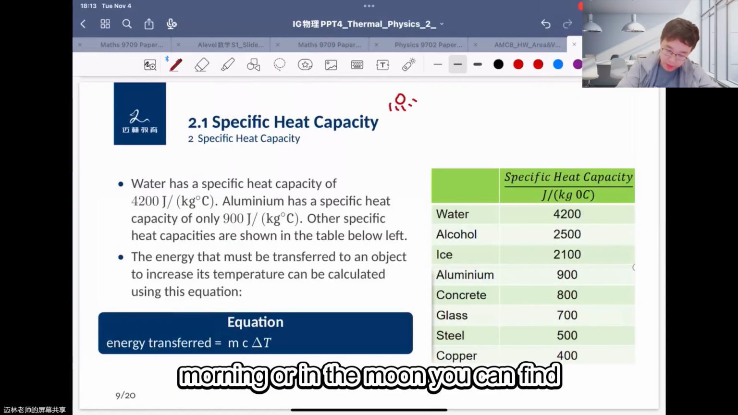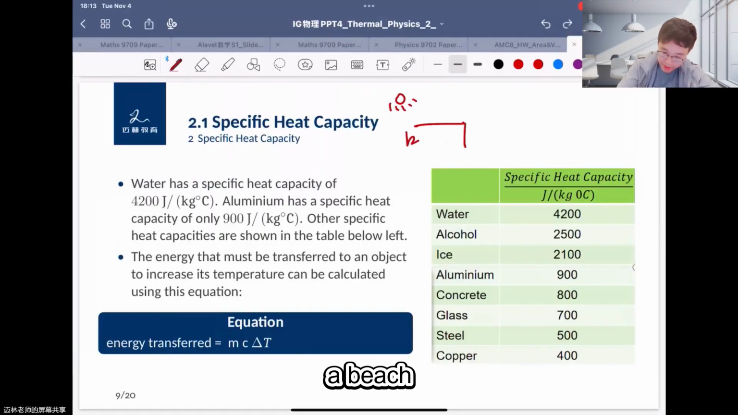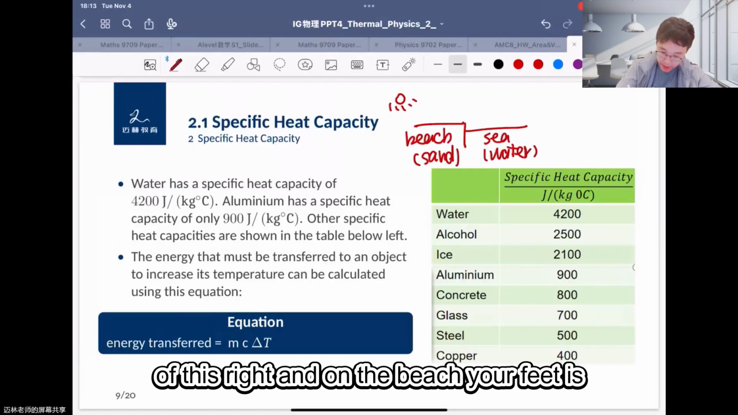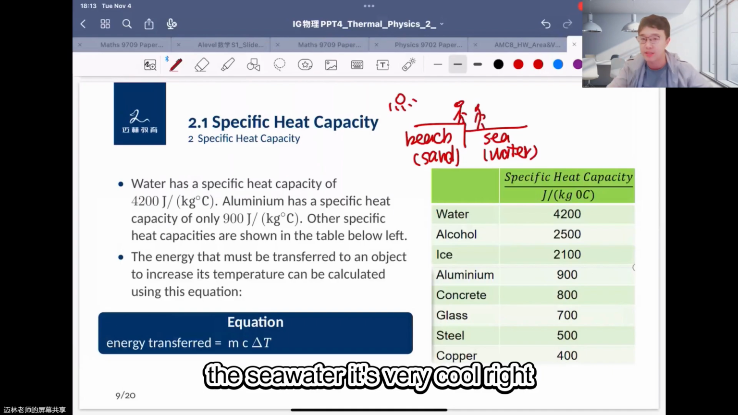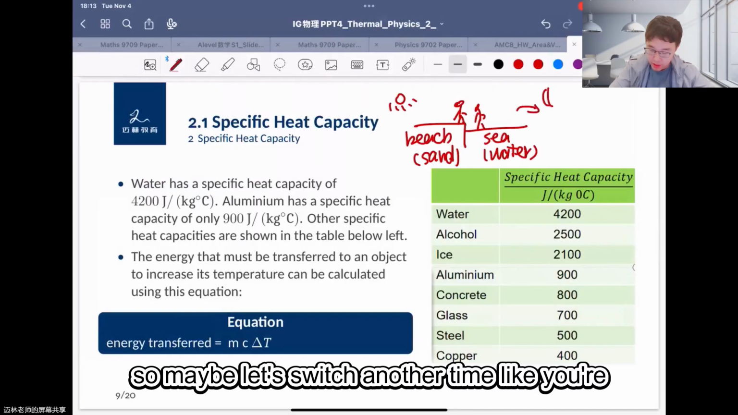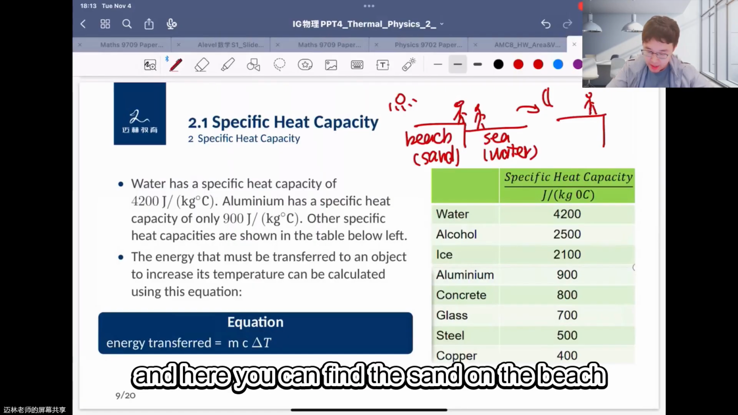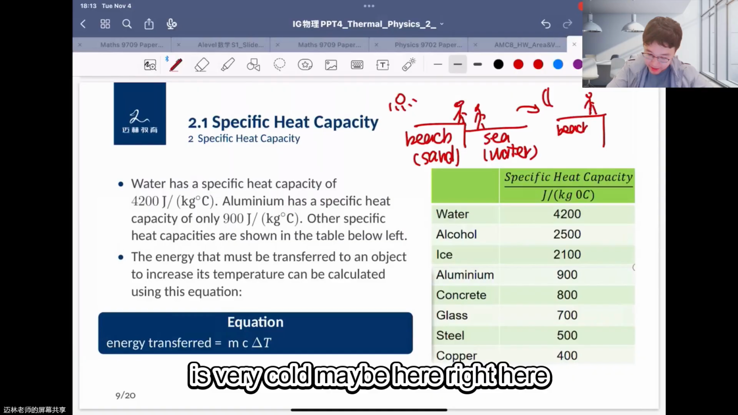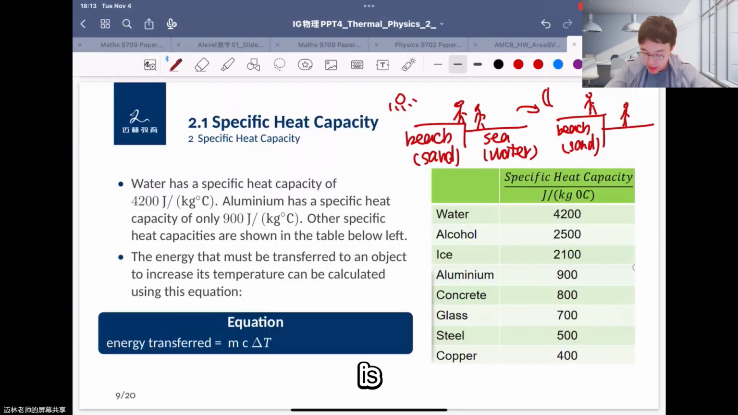In the morning or at noon, here is the sea and here is the beach, or you can say here is sand, and here is water. On the beach, your feet are very hot, but if your feet are standing in the seawater, it's very cool, right? Now let's switch to another time: maybe you go to the beach at midnight. Here you can find the sand on the beach is very cold, and the seawater, when you put your feet in it, is very warm. Here is a difference, right?